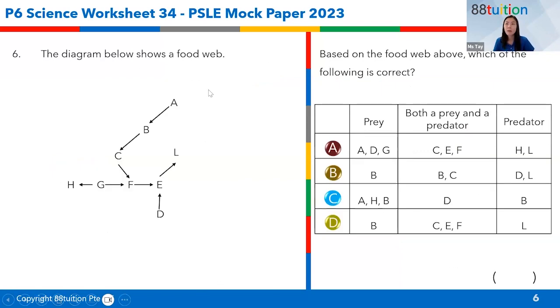Okay, 6. Let's look at 6. The diagram shows a food web. Now, just now, I